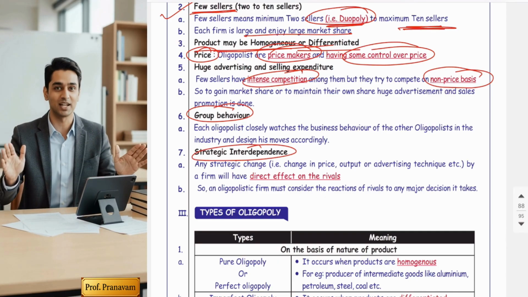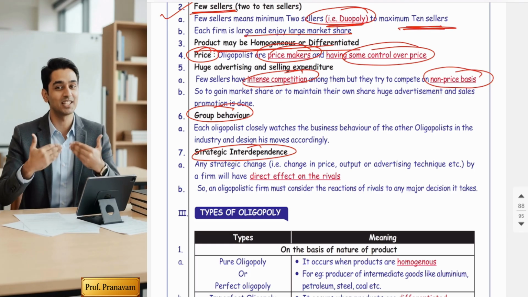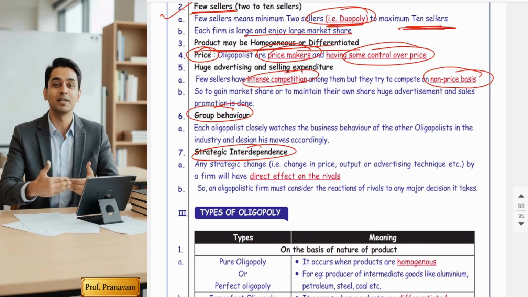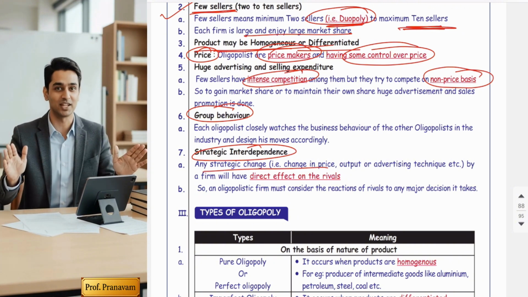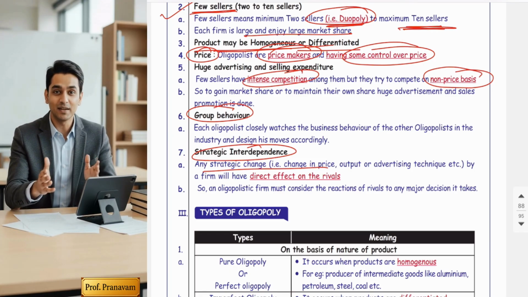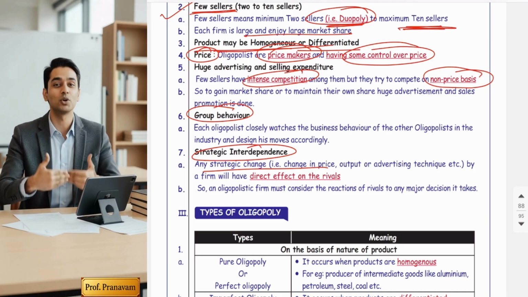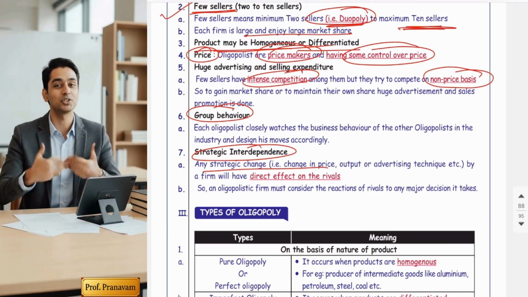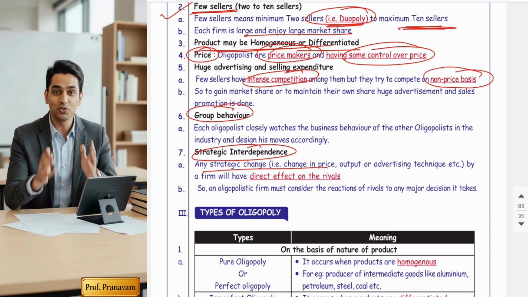Strategic interdependence. Now, guys, what is strategic interdependence? It means each firm keeps a close watch on what others are doing. As there is competition among a few, people have few choices, and all are popular brands. Am I correct? So each competitor has to keep an eye on the others, because if one changes its price or policy, the others will react immediately.